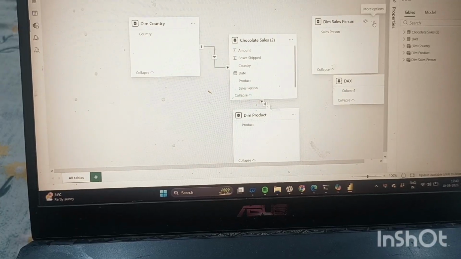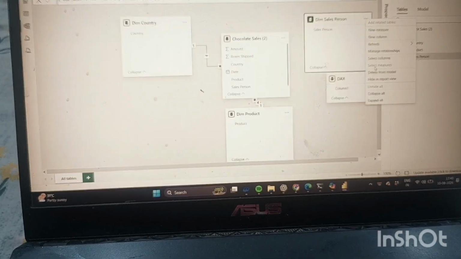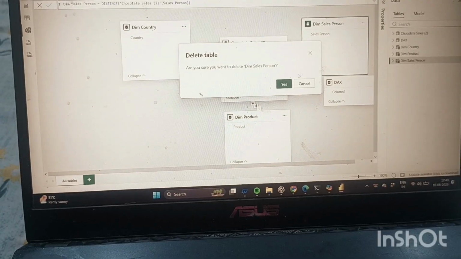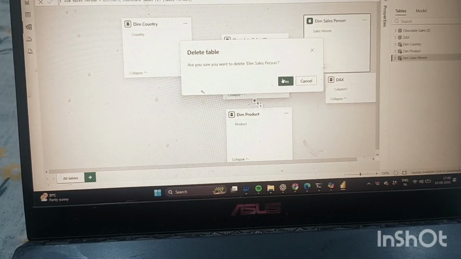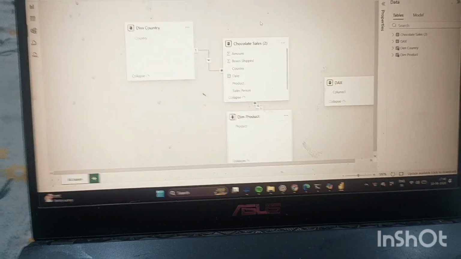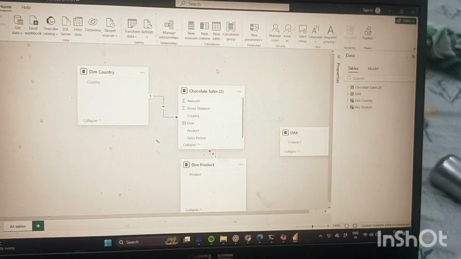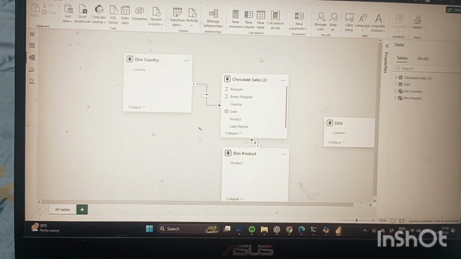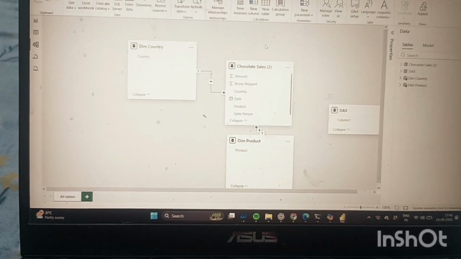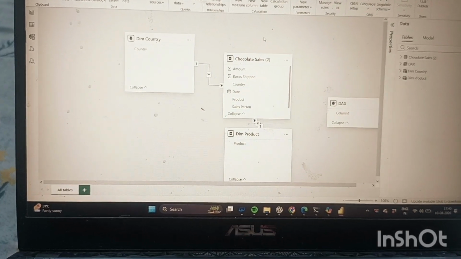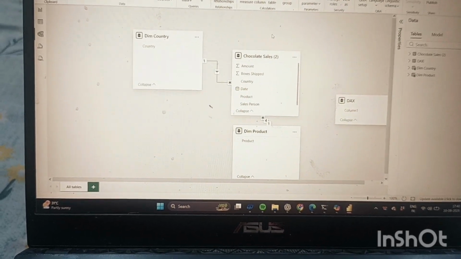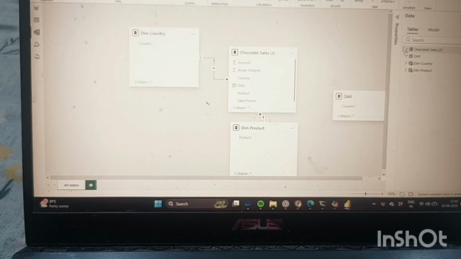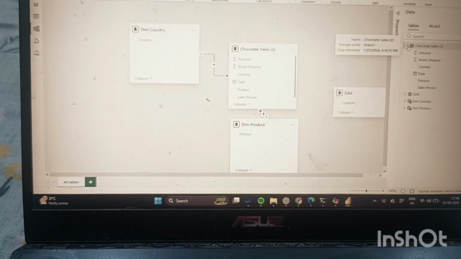In the model, you will see delete from model. I have deleted this table, dim salesperson. And right now I'm going to show you how you can create a dimension table, if it is not available in your model view, and what kind of dimension you should create.